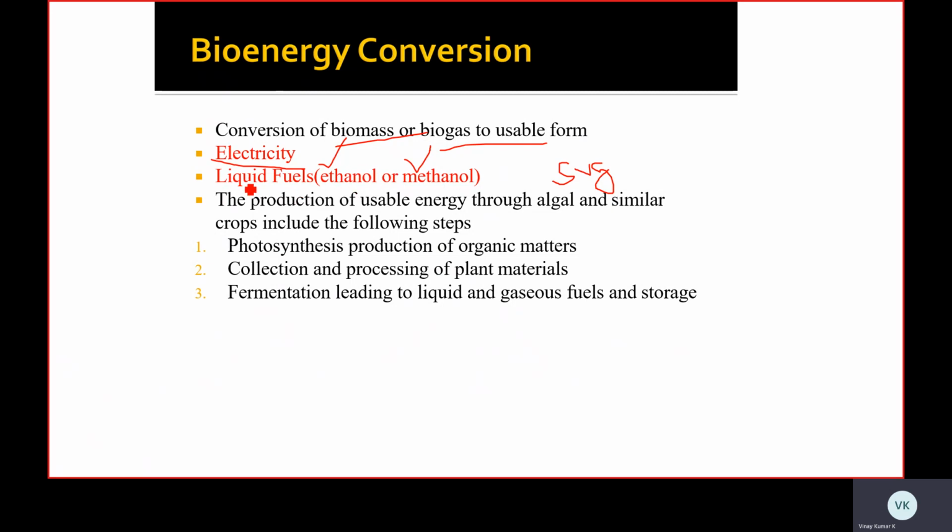This is the best example of turning waste into liquid fuels. The next thing is the production of usable energy through algal and similar crops. What are the similar crops? Photosynthesis, production of organic materials, collection and processing of plant materials, and fermentation, leading to liquid and gaseous fuels.